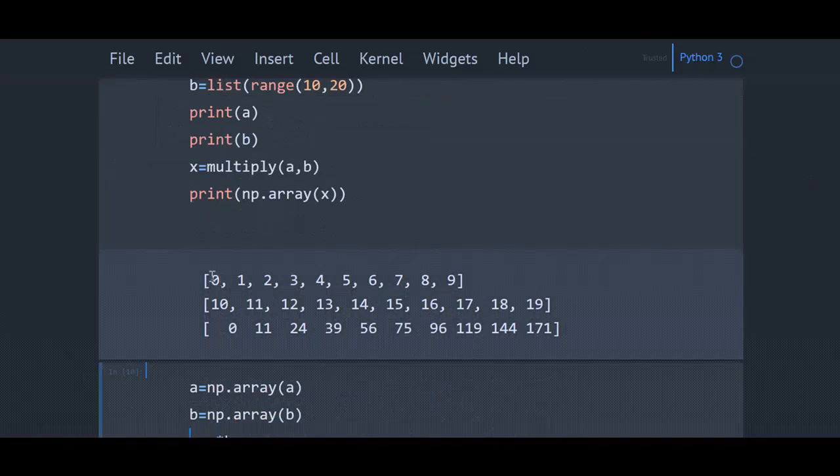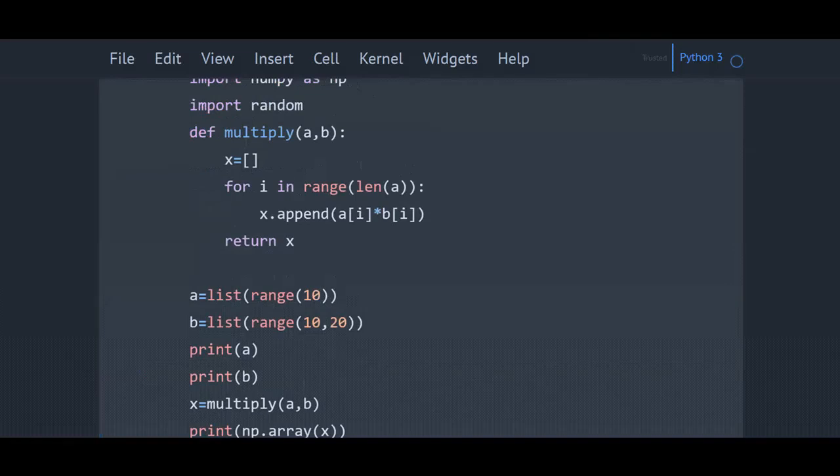from 10 to 19. I want the product of each element index-wise. For example, 0 into 10 equal to 0, 1 into 11 equal to 11, 2 into 12 equal to 24, and so on. Usually, in this kind of situations, we will have a for loop, iterate through the list, and find the product of each number. I have the code written over here.